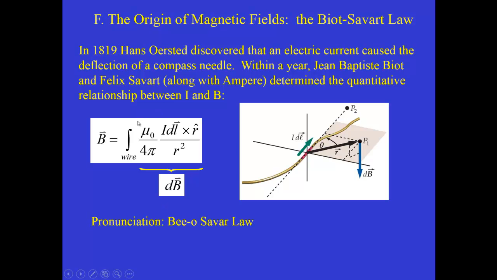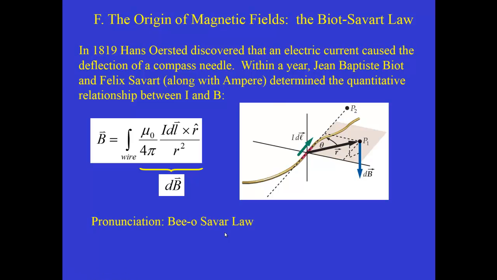And in particular, when we integrate something and that gives us the net result for the magnetic field, the quantity that we're integrating is the infinitesimal magnetic field dB. Notice that this is a vector, and this is the first time that we are actually doing the integral of a quantity that's a vector. And we have to be careful when we do this, because as we move along the length of the wire, it's possible, in some cases, that the direction of that vector might change, although for the simplest problems, it doesn't. Notice too that the proper pronunciation is Biot and Savart, the Biot-Savart law.